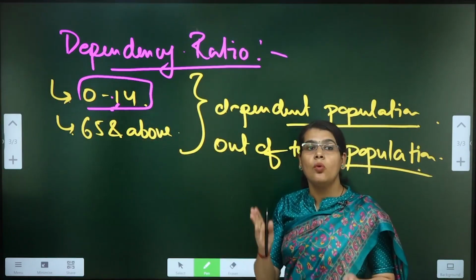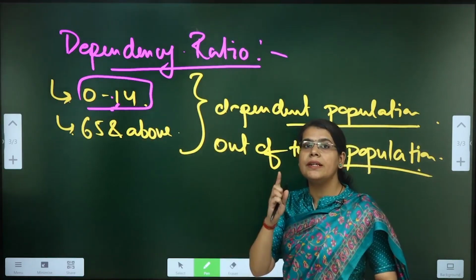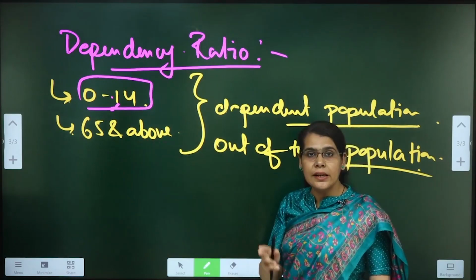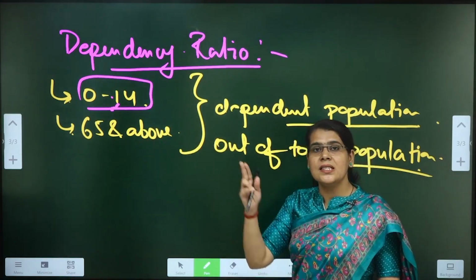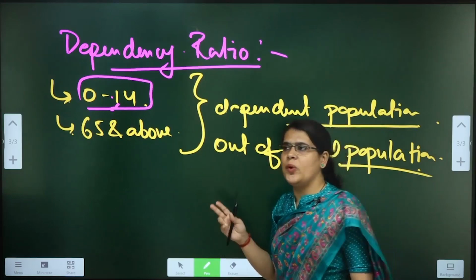Next point, and the more important discussion from the dependency ratio, is regarding the second age bracket, that is 65 years and above. Write down the next point.